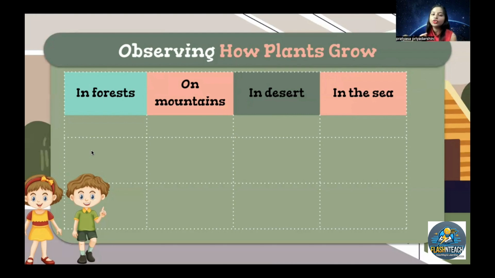On mountains also, you can see different plants over there. In deserts, you can see cactus and everything you can find there. In the sea areas, you can see casuarina, different kinds of plants over there also, right? Yes. So due to different adaptations, different environmental conditions, we see different varieties of plants and animals in our environment, right?